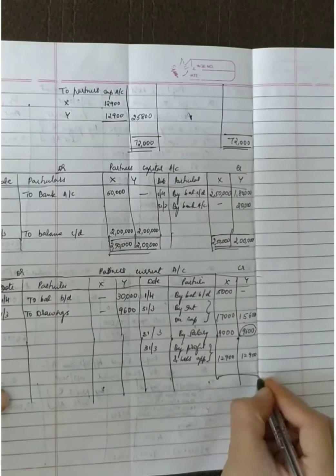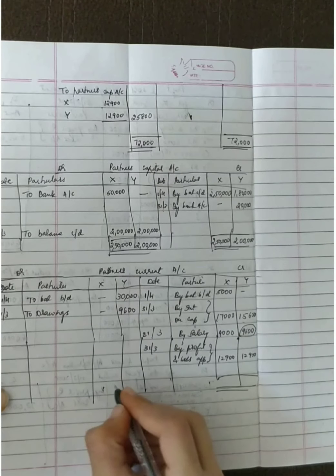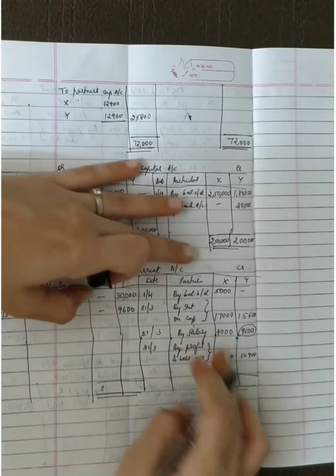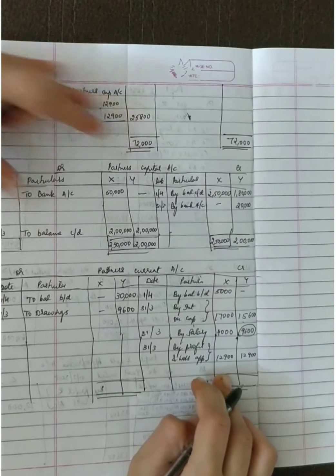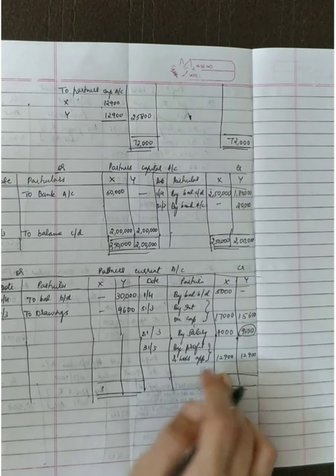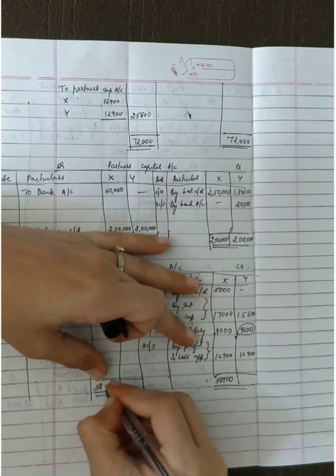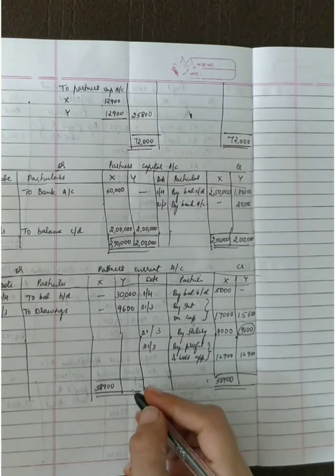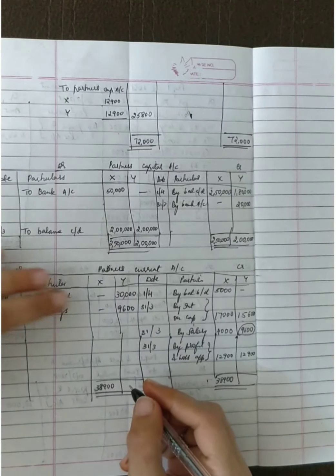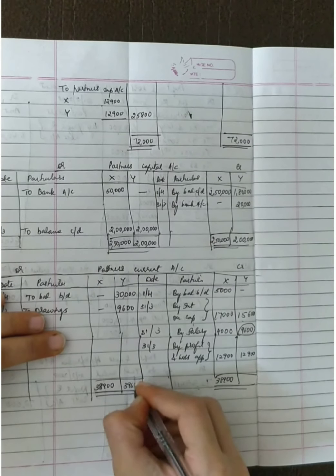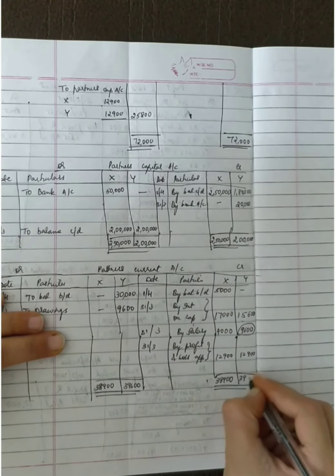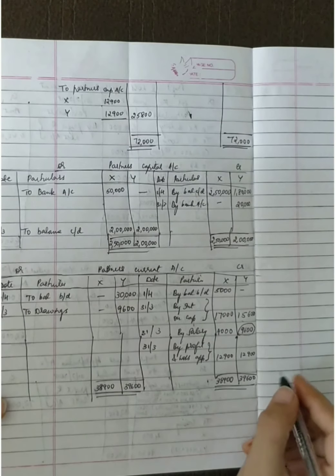Anything else? No. So we total both the sides. In case of X, our credit side total is more. What is the total? 38,900. In case of Y, our debit side is more. That is 39,600.